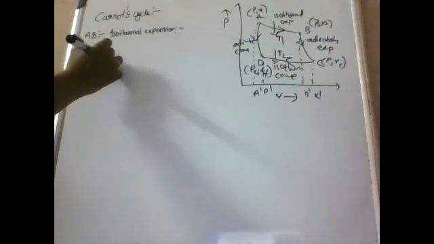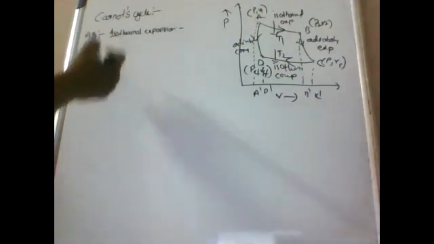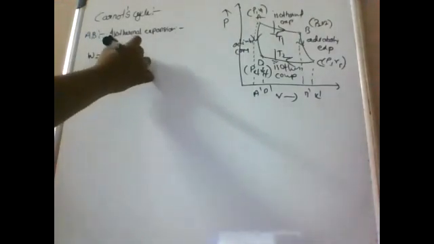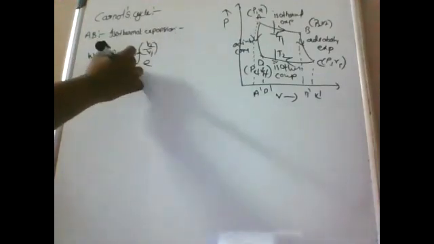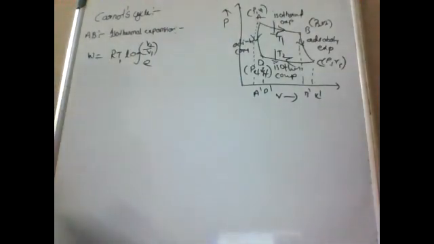Already we know what the work done in an isothermal process is: RT log V2 by V1 base e. So here the temperature is T1. So this value is equal to the quantity of heat absorbed from the source.